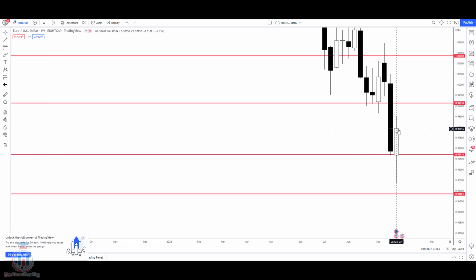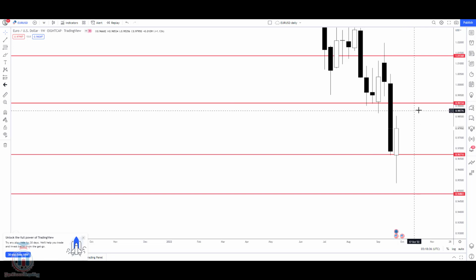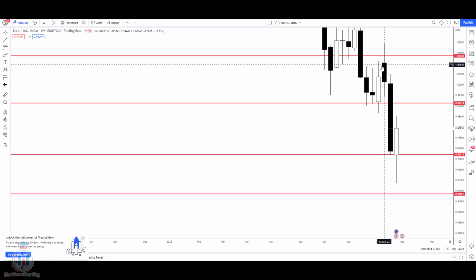Let's check the weekly time frame, what we can expect. So the price is currently here, and we can expect the price reaching this level here. This is the supply zone, where the sellers are waiting. If the price closes above this area, which is a strong supply zone, we can expect the price reaching this level here, which is the next supply zone for the price.